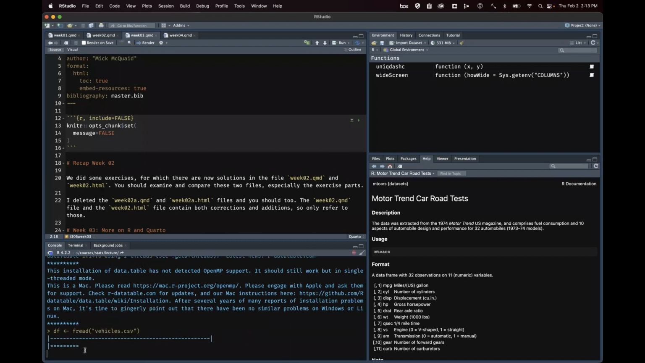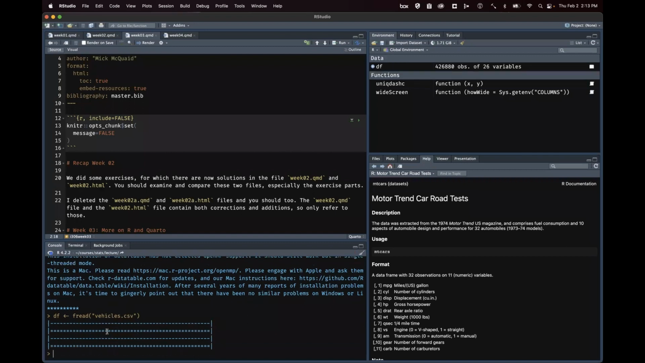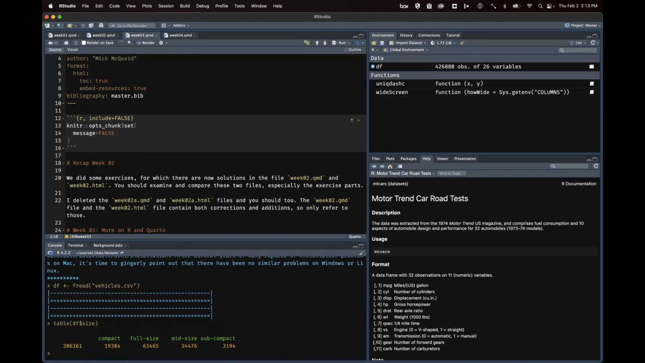Now notice it takes a long time to read in vehicles.csv. So my suggestion is that you save it as an R data file, which is much faster to load and which also will preserve some of the things that you do. But let's just take a look at that, let's say table of size. Oh, okay, so that is a categorical